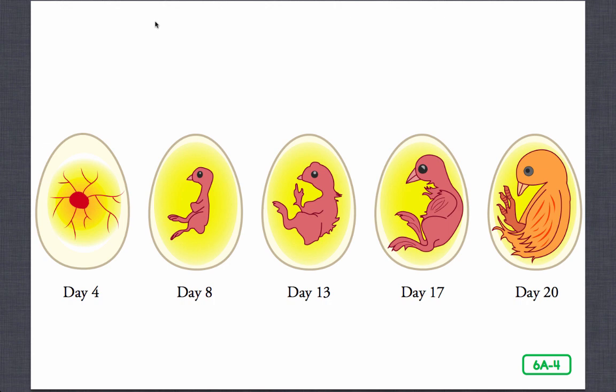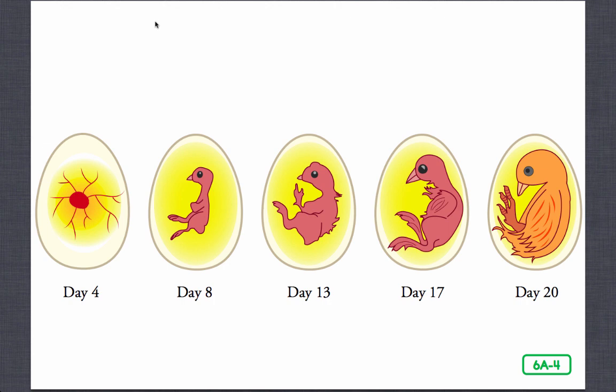The first part to develop is the chick's nervous system. Then the brain starts to form, and then the heart starts to beat. After 5 days, the wings and the legs begin to develop. After 7 days, the embryo is fully formed but is quite tiny. Around the 10th day, feathers begin to develop and the growth of the fully formed embryo into a chick accelerates or speeds up.